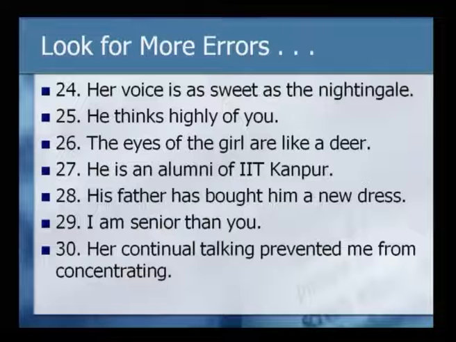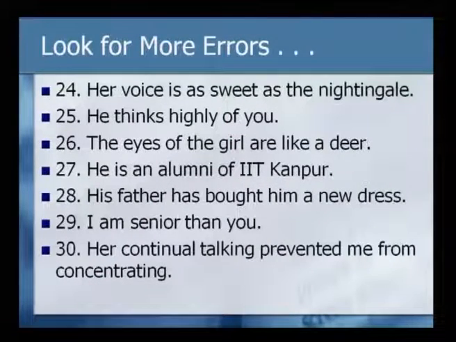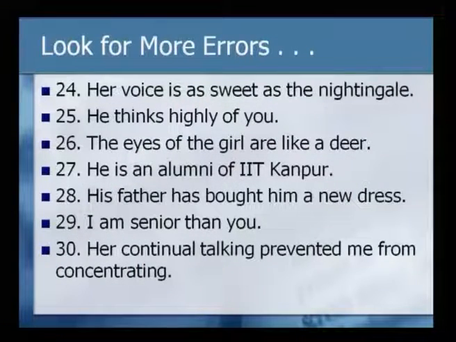Next. He is an alumni of IIT Kanpur. So, this again is a very commonly used one, but what is the error here? Look at the next one. His father has bought him a new dress. Next one. I am senior than you. And the last one for this lecture. Her continual talking prevented me from concentrating.